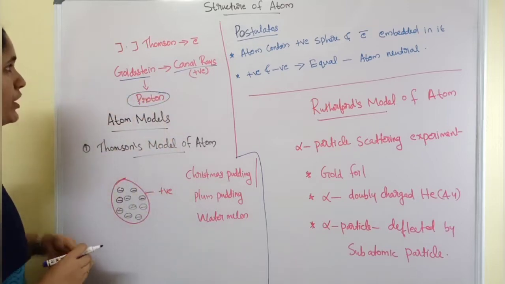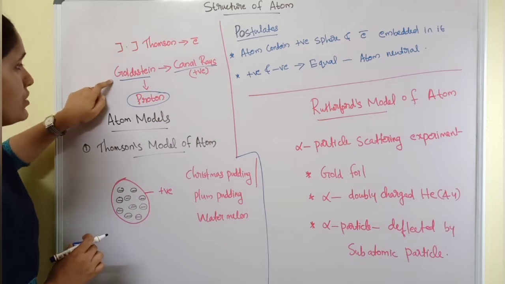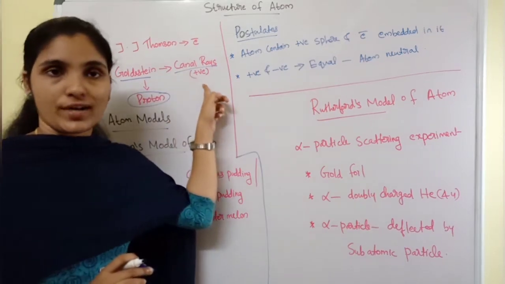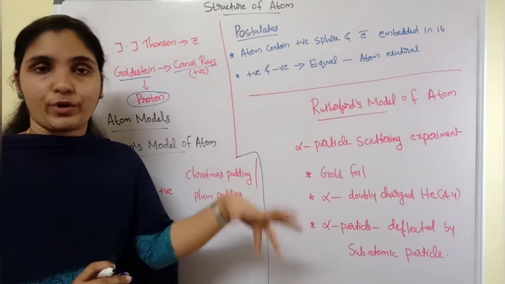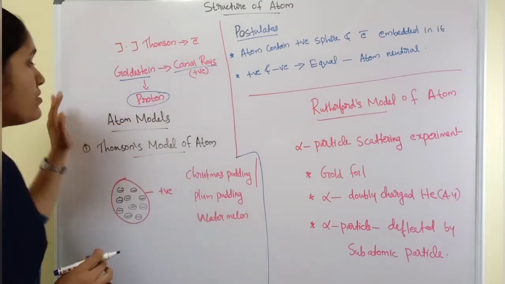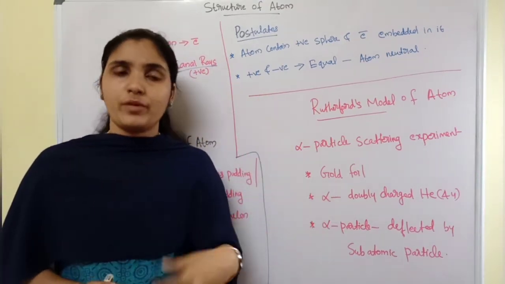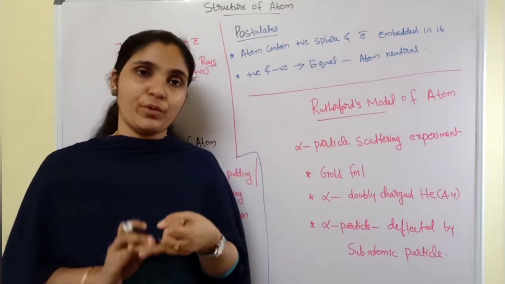Just to see the order, first the electron was found by J.J. Thomson, and next Goldstein found the presence of canal rays, which is a positively charged radiation, and this led to the discovery of what? Proton. This is just the basic idea, so keep it in mind; later we will see in detail the properties of electron, proton and neutron.